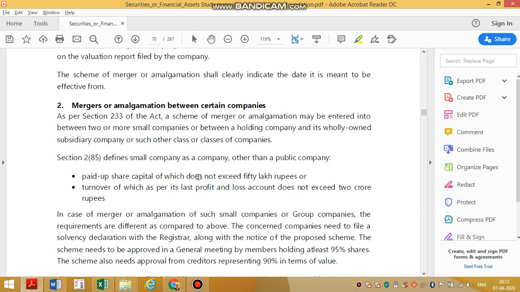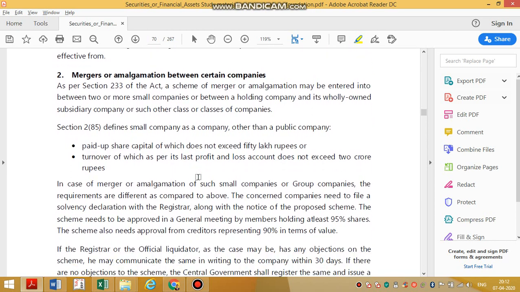Also, please understand the difference between 232 and 233. 232 or 230 is mandatory for everyone, but 233 is available for only these two companies. Which are the two companies? Holding with wholly owned subsidiary and two small companies. This is very simple. You need not even go to NCLT for holding the meetings. You can do it just by having 90 percent approval. So if creditors and members holding 90 percent value approve, this can be done.